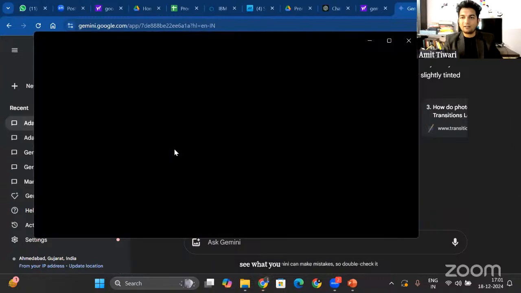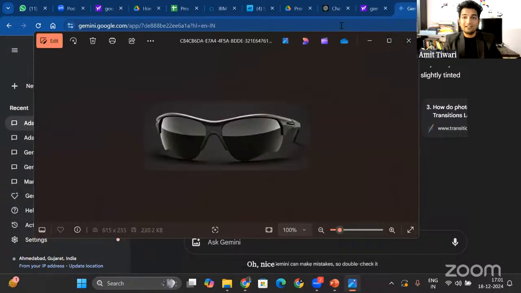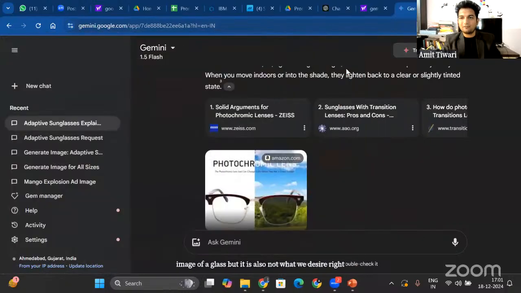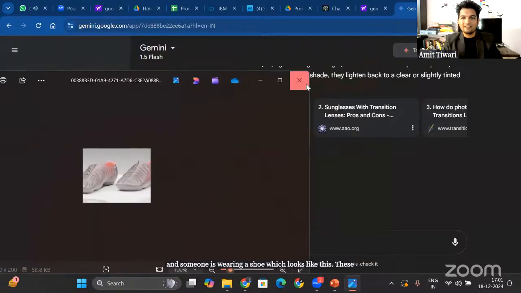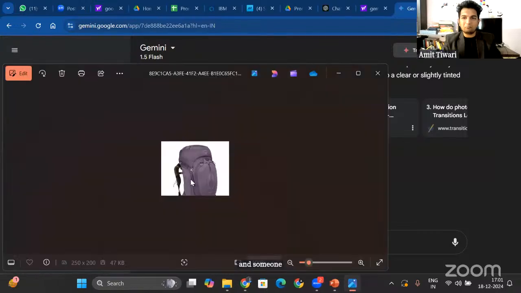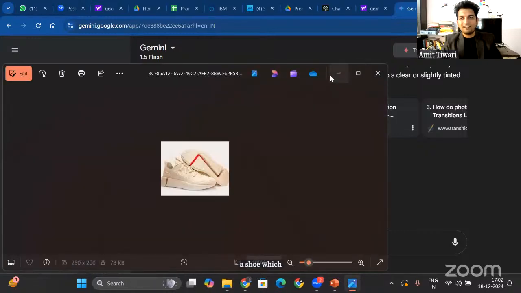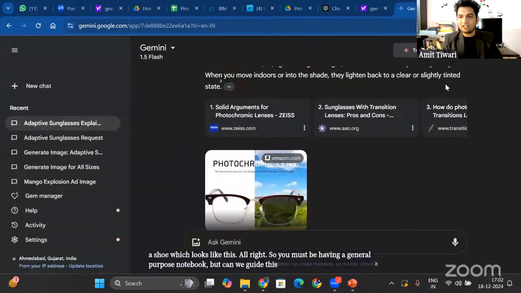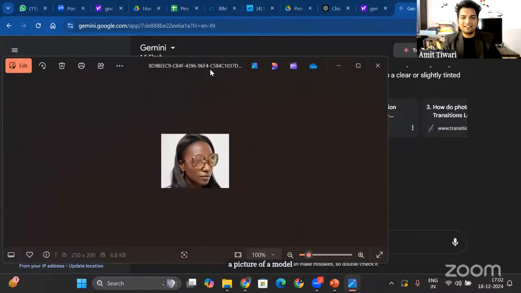Okay, so Arabinda Sahu is getting an image like this. Oh, nice. It is giving an image of a glass, but it is also not what we desire, right? And someone is having a shoe which looks like this. These are shoes that can fit any size. And someone is having a general purpose backpack like this. And someone is having a shoe which looks like this. All right, so you must be having a general purpose output. But can we guide this? So someone is having a picture of a model wearing sunglasses which are adaptable in night and dark.